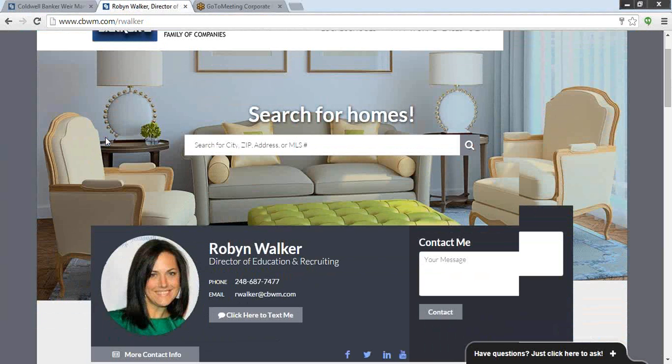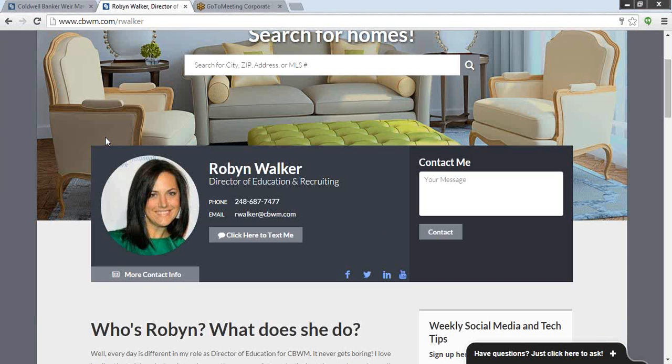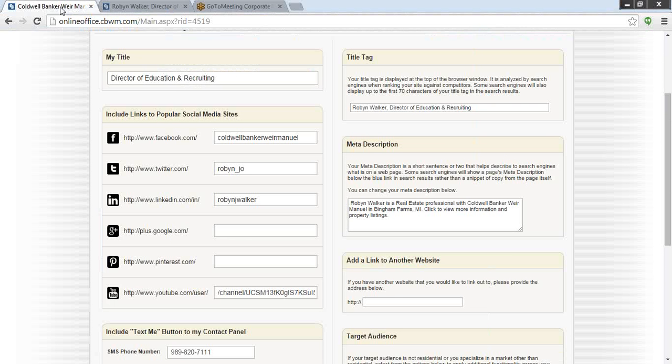I don't have a Facebook business page, so I still would like to be able to link anyone that's on my Coldwell Banker profile page to Facebook. So I've actually linked my Facebook to the company Facebook page. So if anyone clicks on this Facebook app, they're actually going to link to Coldwell Banker Wear Manual's Facebook page.